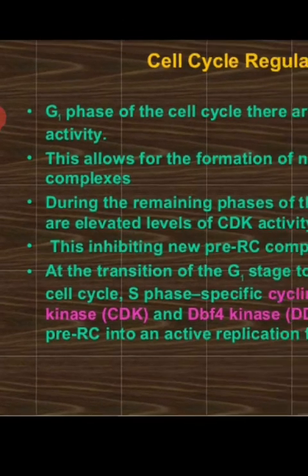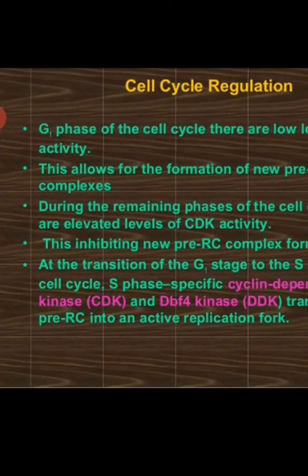So due to the elevation in the CDK protein, the new pre-RC complexes cannot form, because during G1 phase the level of CDK protein is low. That is why pre-RC complexes are formed. Whatever the number of pre-RC complexes are needed, that will form during G1 phase only.